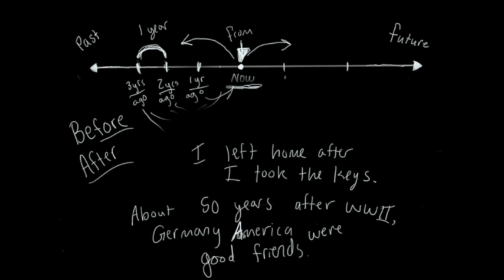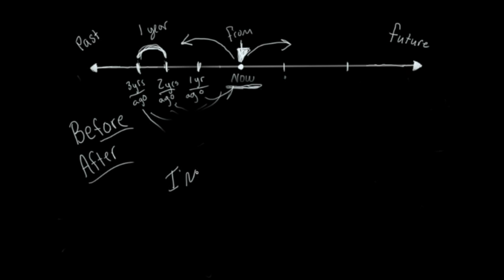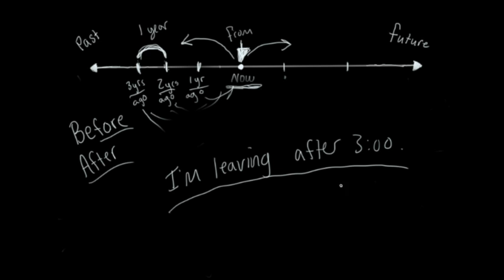Sometimes we want to say something happened at some point, but we don't want to say what exact time it will happen. We could say, for example, I'm leaving after 3. And that's okay. I'm leaving after 3 is a good sentence. And that's the future, right? I'm leaving after 3. Or I'm leaving before 3. It's a future point, right?